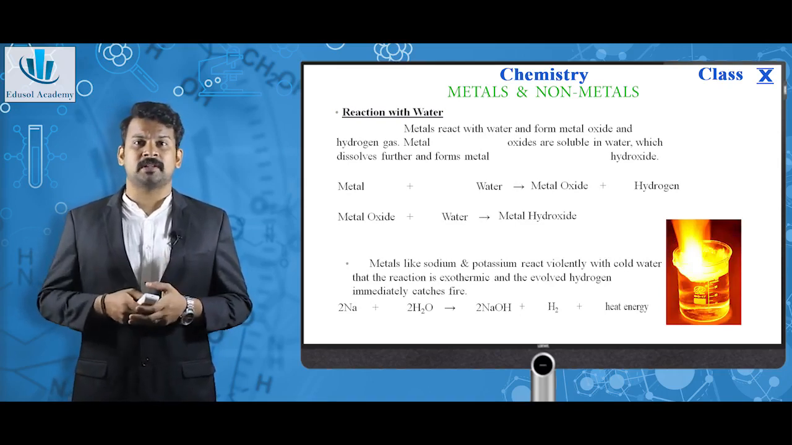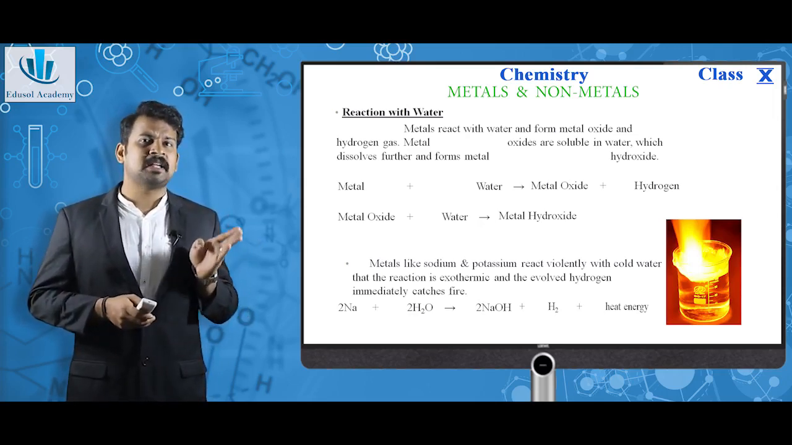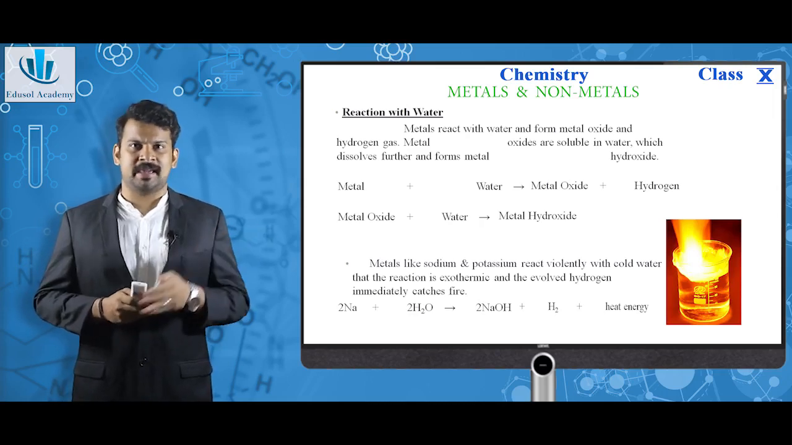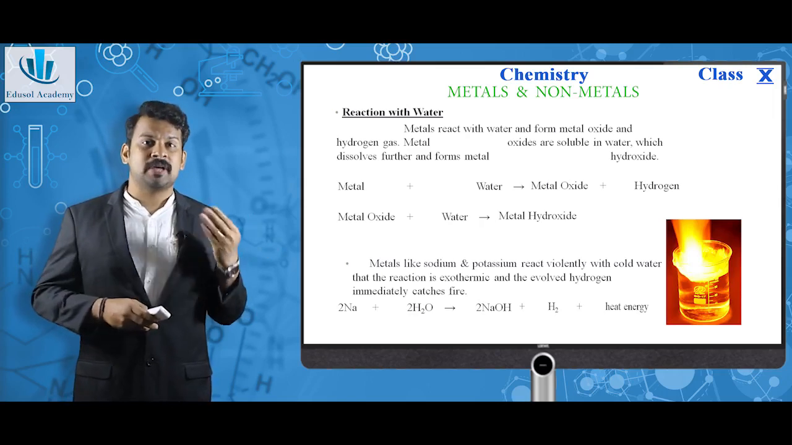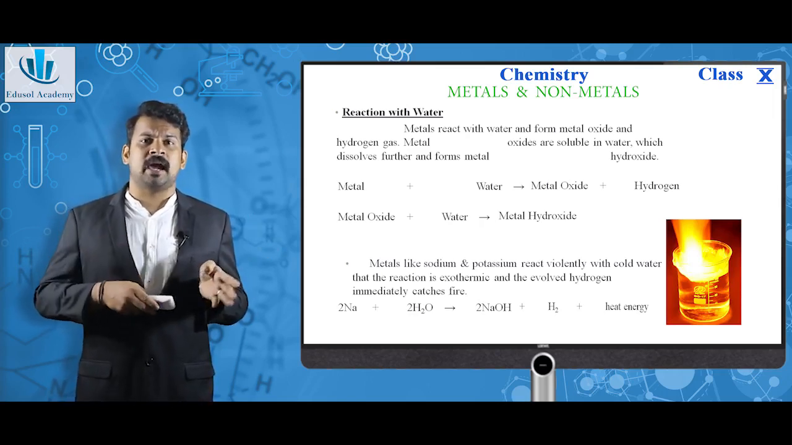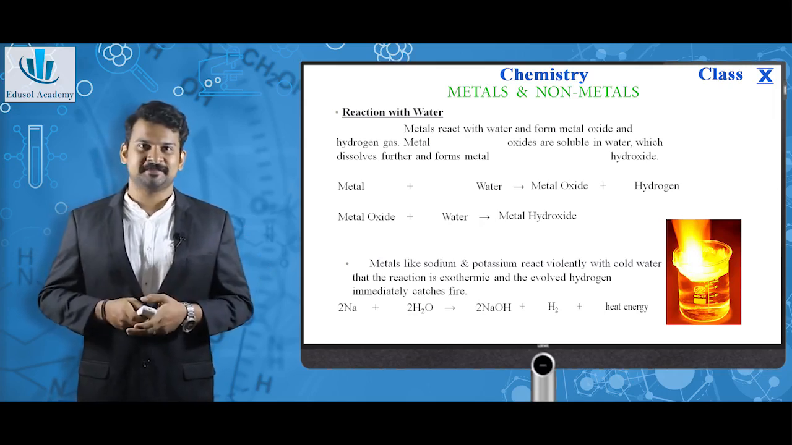Those are soluble in water, which dissolves further and again forms a metal hydroxide, which means metal plus water gives metal oxide plus hydrogen gas. That metal oxide, which is soluble in water, again reacts with water, dissolves in the water, and gives metal oxide plus water giving metal hydroxide.